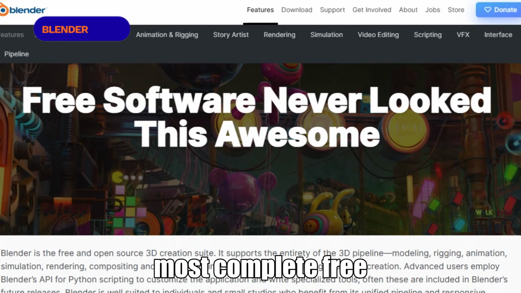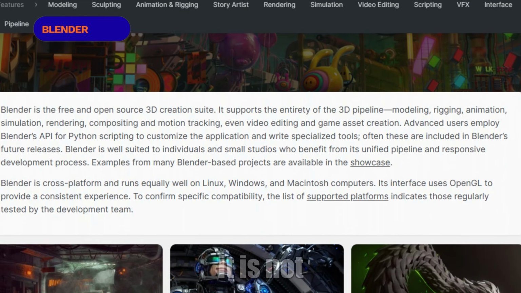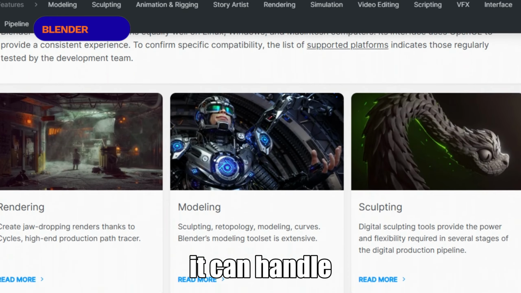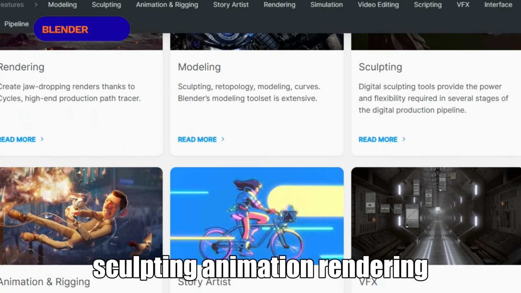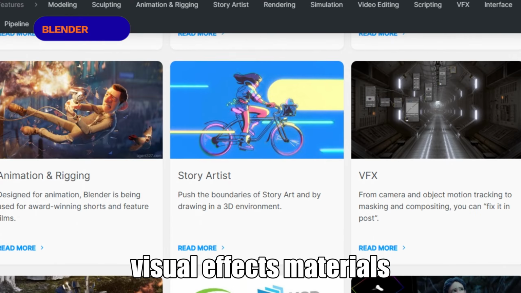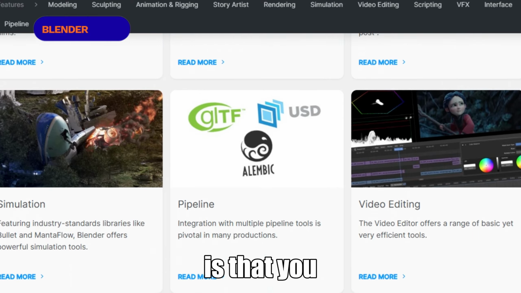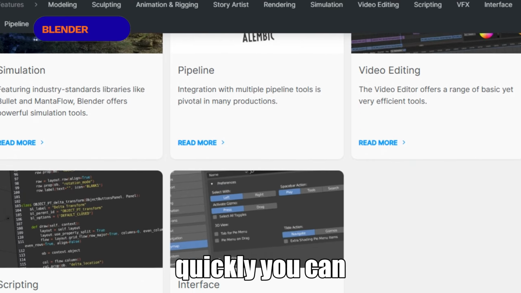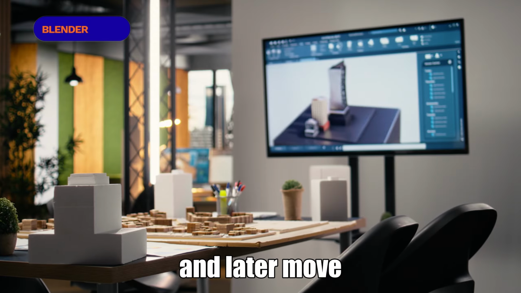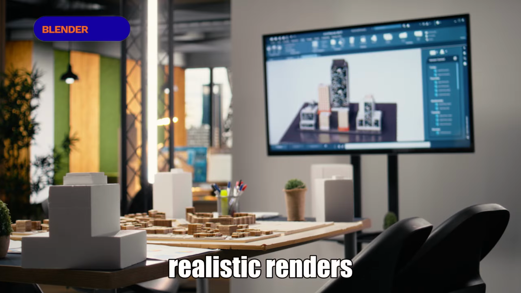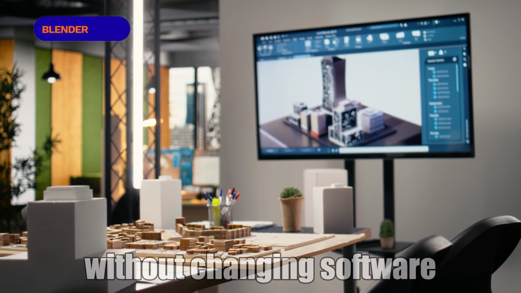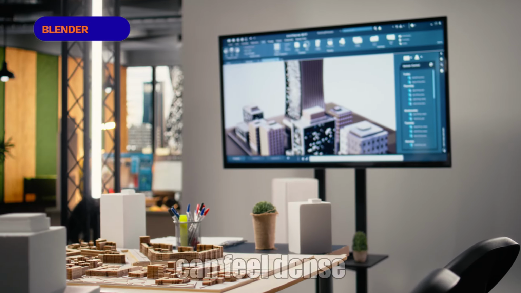Blender, if you want the whole studio. Blender is the most complete free option on this list. It is not just a modeling tool, it can handle sculpting, animation, rendering, visual effects, materials, rigging, and more advanced creative workflows. The biggest advantage is that you do not hit a wall quickly. You can start with a simple object and later move into lighting, animation, realistic renders, or full scenes without changing software.